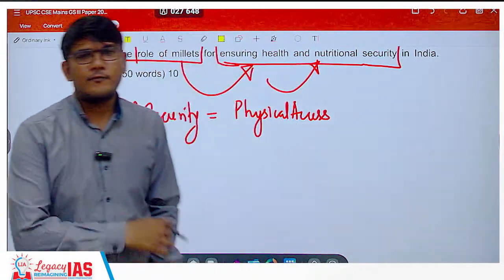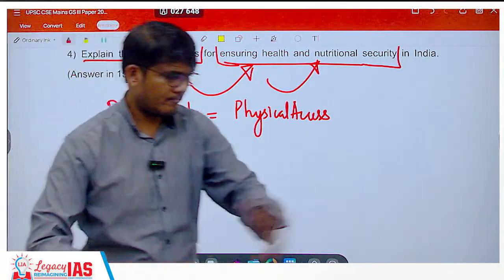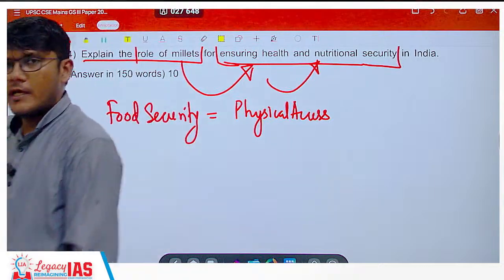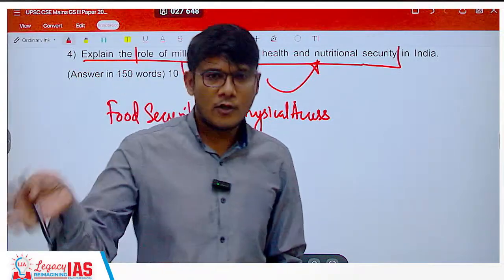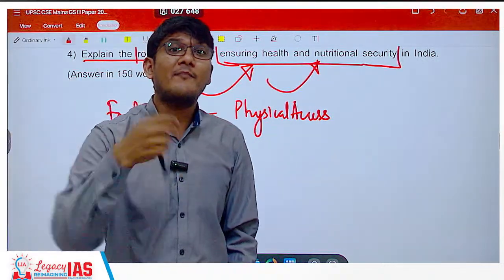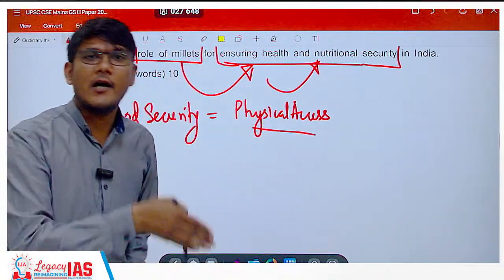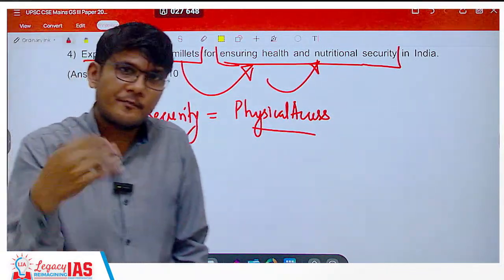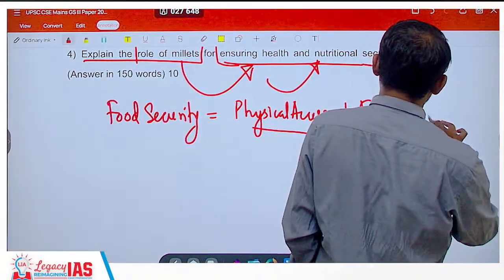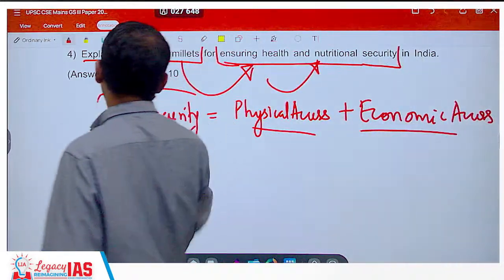So if 100 students require, let's say, 1 ton of rice in a month, and 1 ton of rice is produced, it will suffice, but some of the students do not have money to buy it. So physical access is there, but you are still hungry. You still will not have the food. So along with it comes economic access. So both should be provided, only then would food security be ensured.